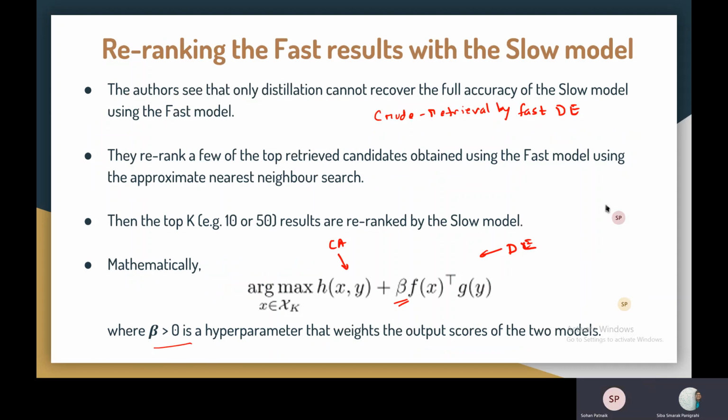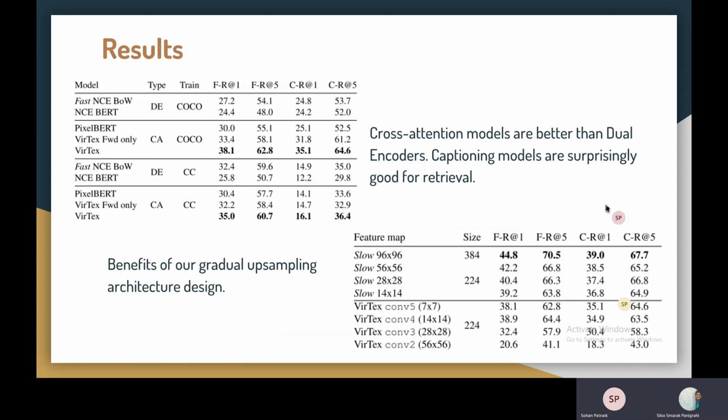Okay, so let's see some of the results. Basically, the approach is quite clear, I guess. Intuitively, it shows that the cross-attention model is being trained quite robustly, and it evidently also performed better than the dual encoders. As we can see, like the fast NC, BOW and NC BERT. BOW is nothing but simply a bag of words model.